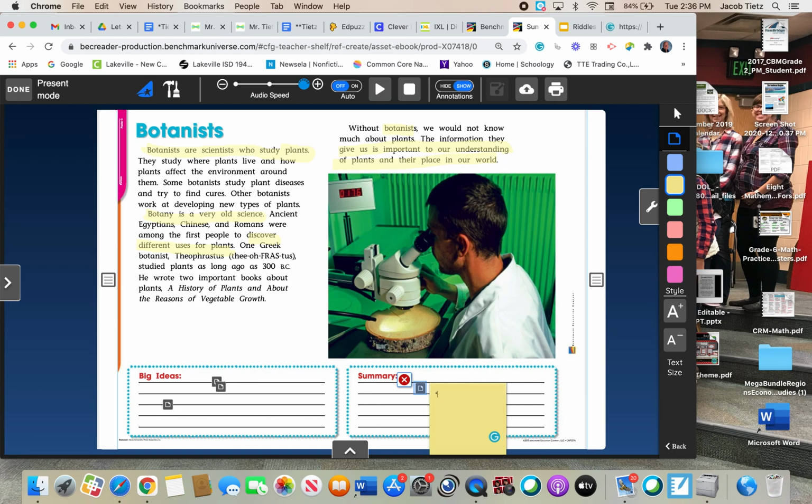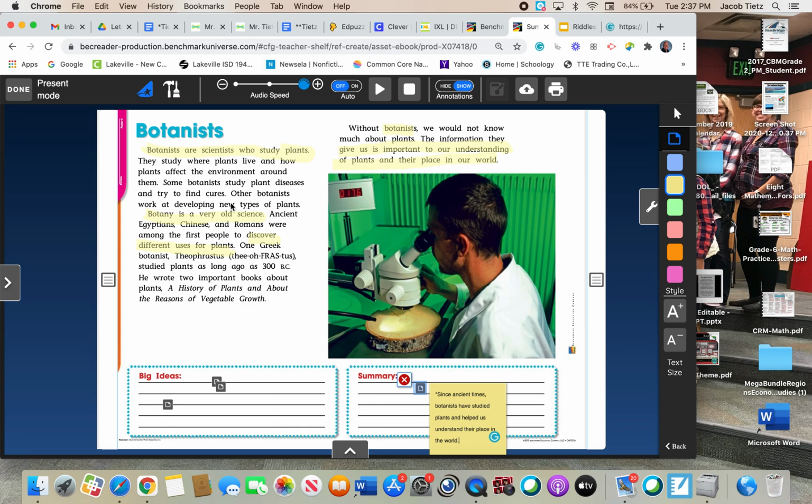And here goes. Since ancient times, that's as long as botanists have been around, botanists, and what have they done? Botanists have studied plants, says that up in the first paragraph right there, and helped us understand their place in the world. And that can be our summary right there.